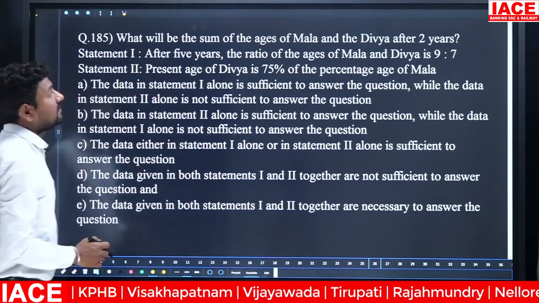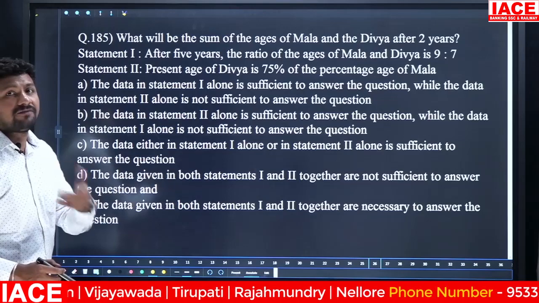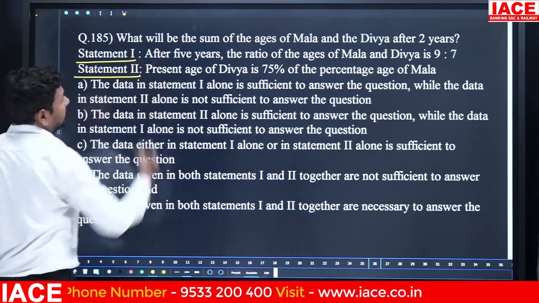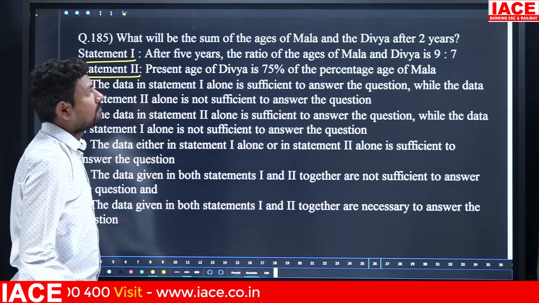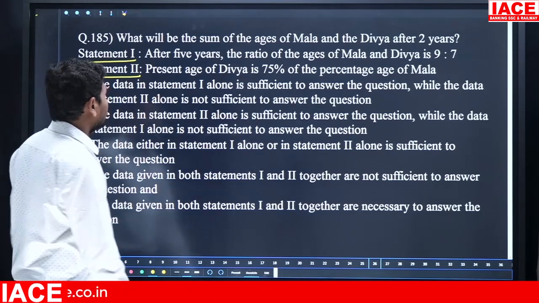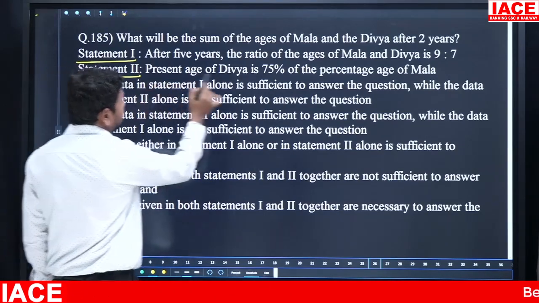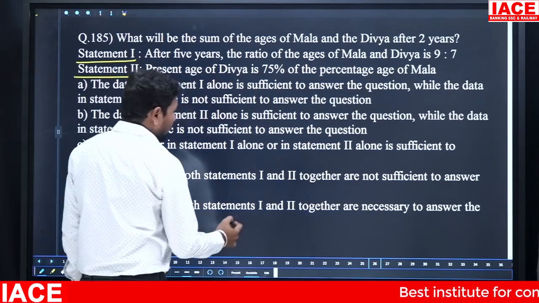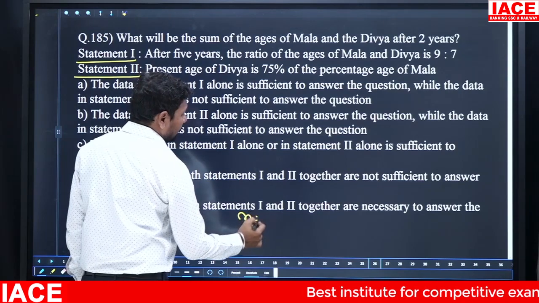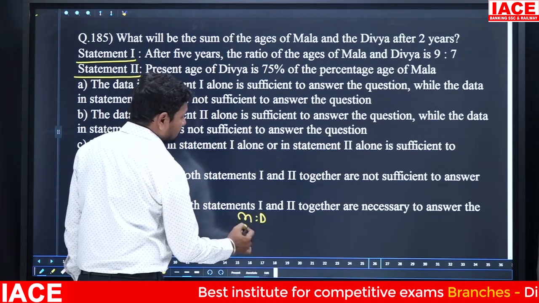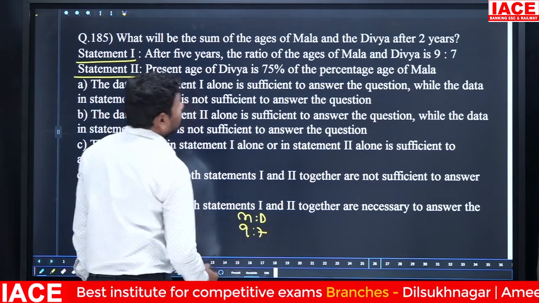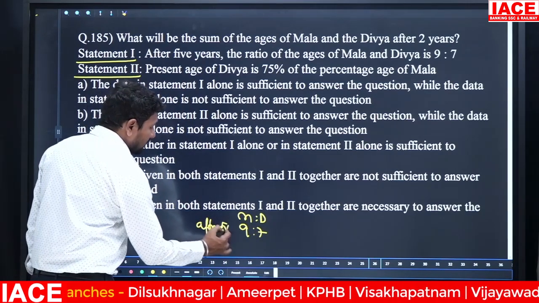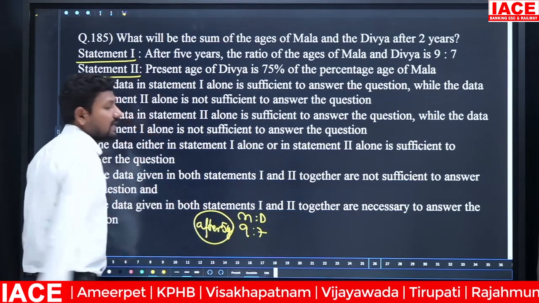Next. What will be the sum of the ages of Mala and Divya after 2 years? Okay, statement 1 and statement 2. After 5 years, the ratio of ages of Mala and Divya is 9:7. Okay, this is after 5 years. Statement 2: present age of Divya is 75% of Mala. Look at Mala and Divya, the ratio is 9:7. This is after 5 years.